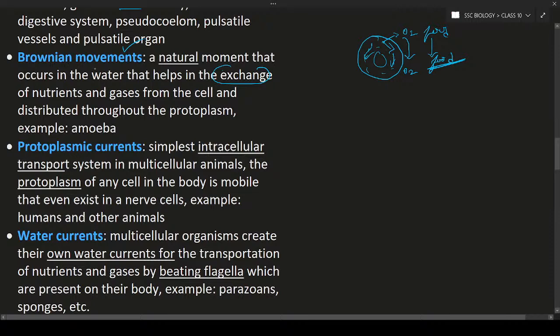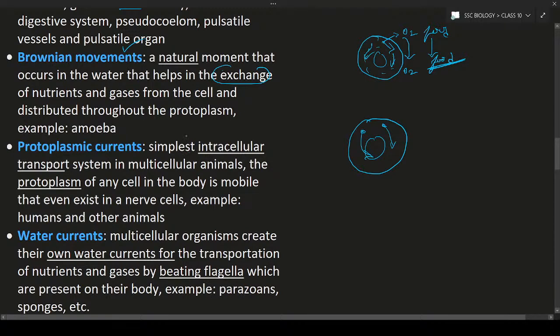Till now we have discussed the Brownian movement. Here the protoplasm is going to make it. Now the protoplasmic current means intracellular transport system. Intracellular means inside. Intra means what? Inside the cell. Inter means between. Here inside the cell, there is a transportation system. So for example, from this position to this position, or this position to this position, and so on. Such kind of transportation from one point of the cell to another point of the cell is known as protoplasmic currents. It can be seen in the multicellular organisms also, especially in human beings.